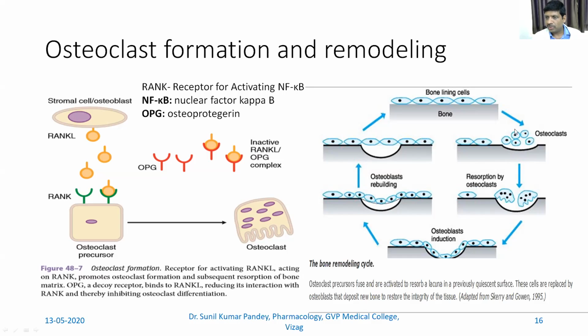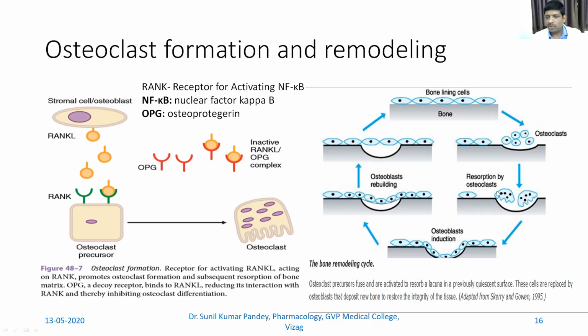That causes osteoclastic activation, and then there is formation of this ruffled border. This zigzag is called the ruffled border. So there is formation of a ruffled border in the osteoclast, and this ruffled border will cause an excavation. A cavity is formed in the bone. This causes resorption, and this process is called resorption. When there is formation of a cavity and calcium is released into the extracellular fluid, this is called resorption.